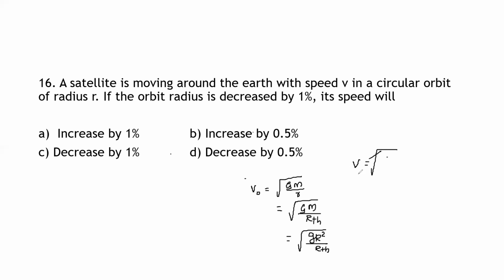We can see from the equation that v is inversely proportional to root of r. Therefore, the percentage change in v